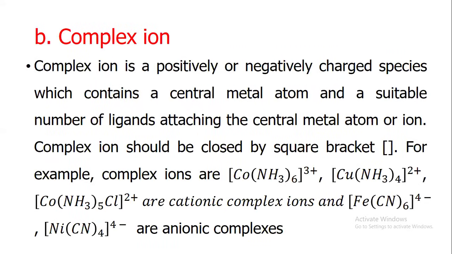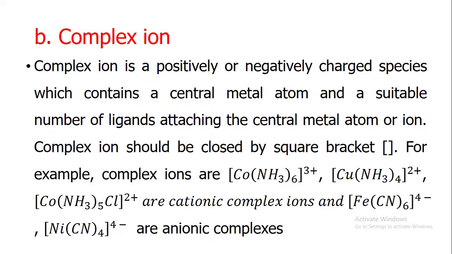A complex ion is a positively or negatively charged species which contains a central metal atom and a suitable number of ligands attached to the central metal atom or ion. The complex ions should be enclosed by square brackets.